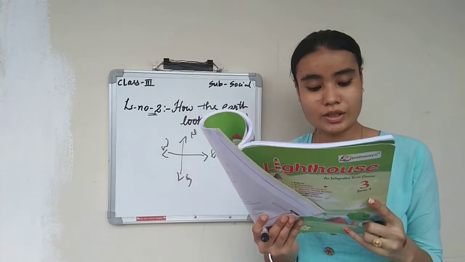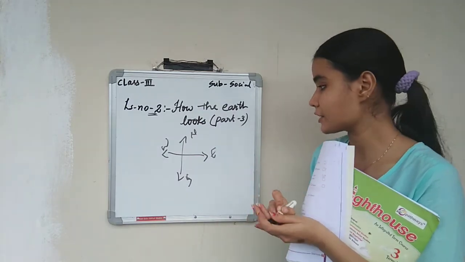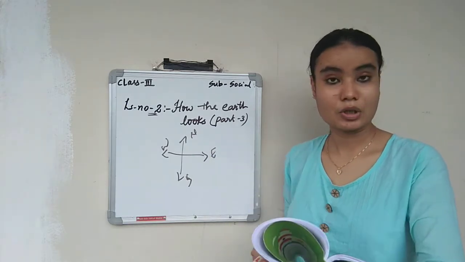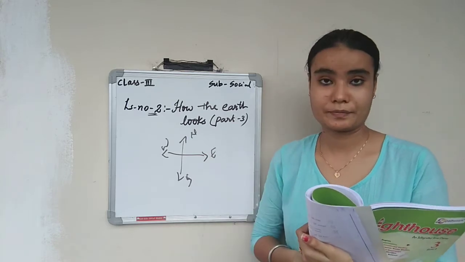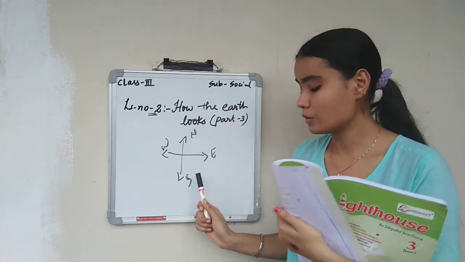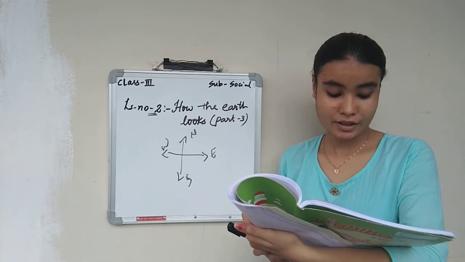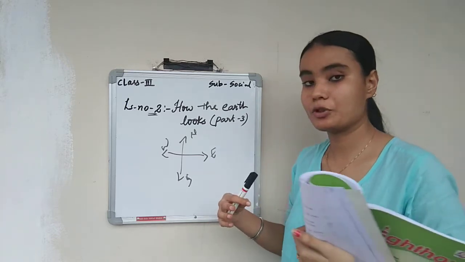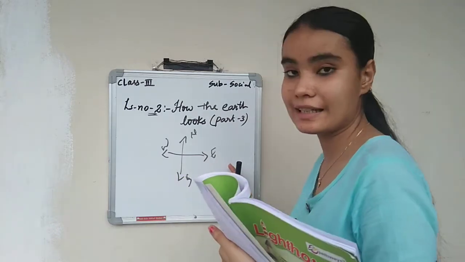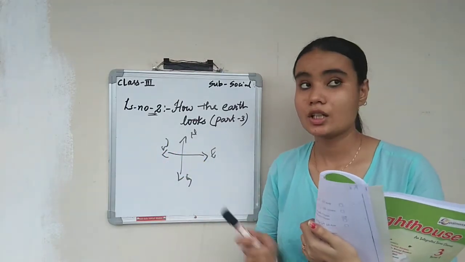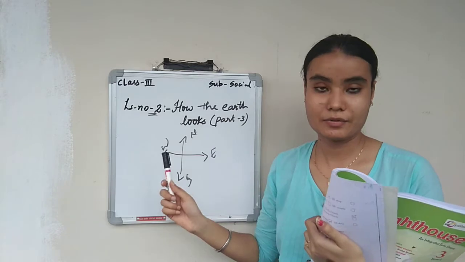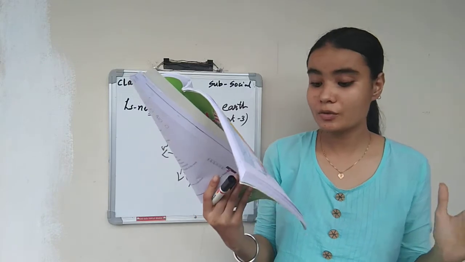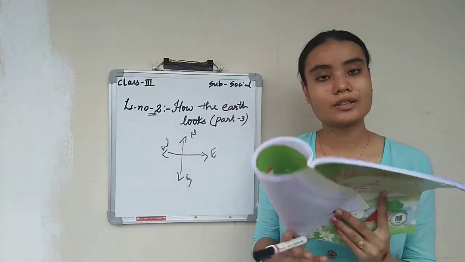The north is always at the top of the map. As I have said, north is always at the top. The south is at the bottom. North is at the top, south at the bottom. East is towards our right and west is towards our left. If I do like this, east is towards this side and west is towards this side. So north, south, east and west. Wherever you are, east is always towards the right side, and west is to our left.